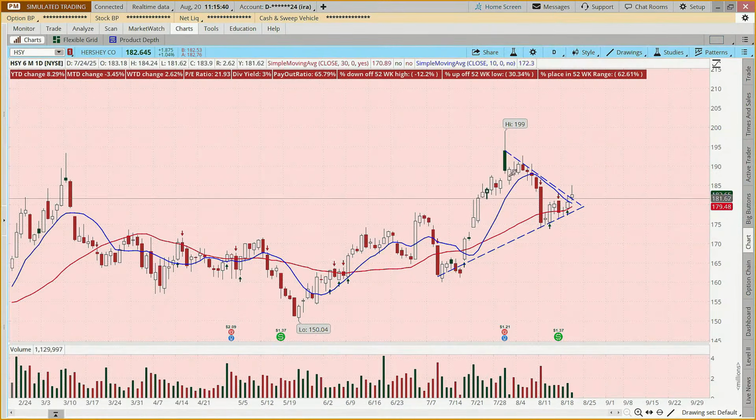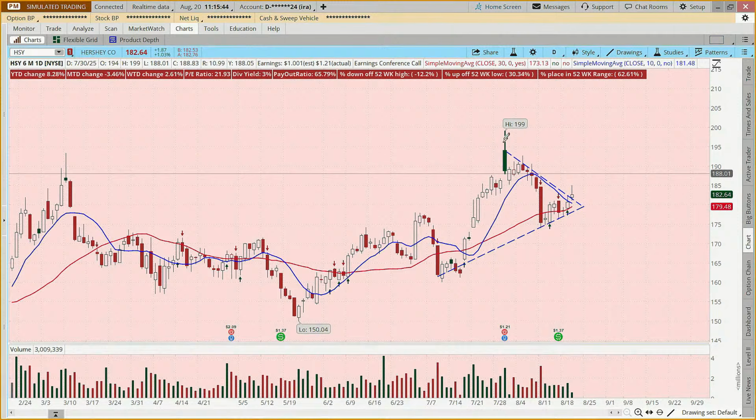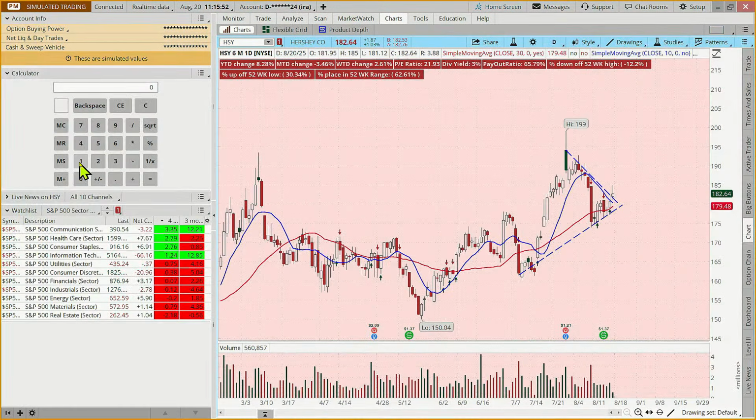But the idea is to say, here was our previous high, 199. We could even make it 195. And so if we bought for 182, and if I bring up my little calculator and put in a target of 195 and subtract what I'm going to pay, 182.64, if we buy 100 shares of stock, that's a potential return of $12 on that purchase.